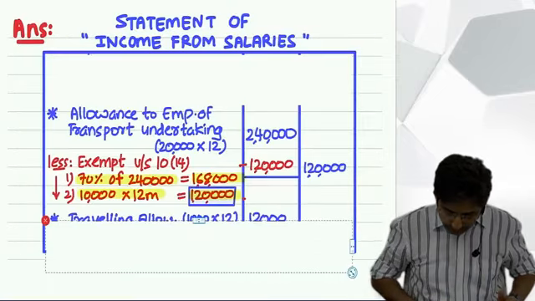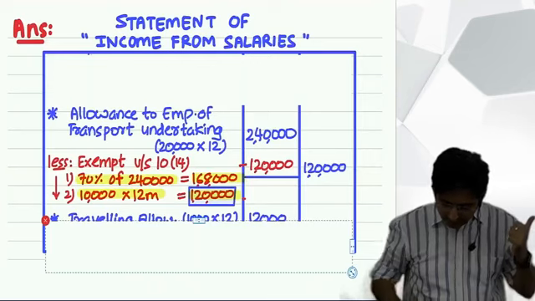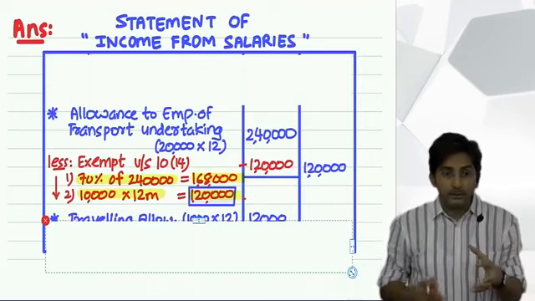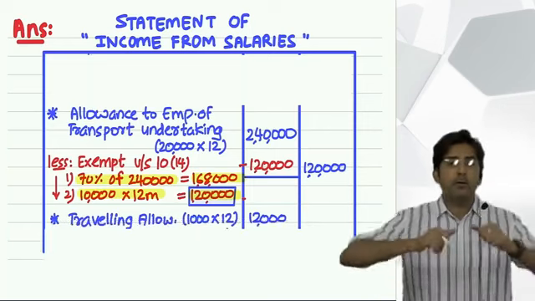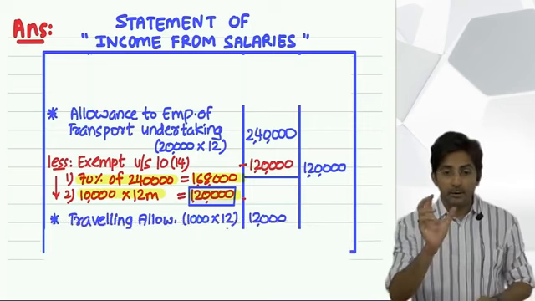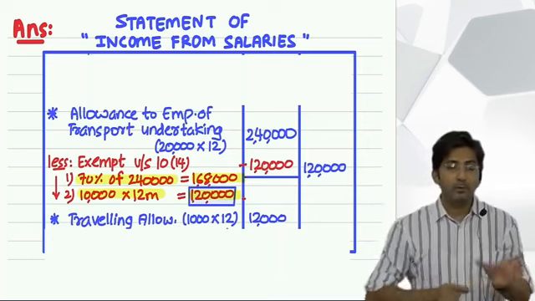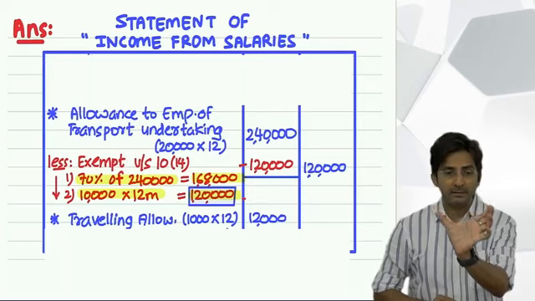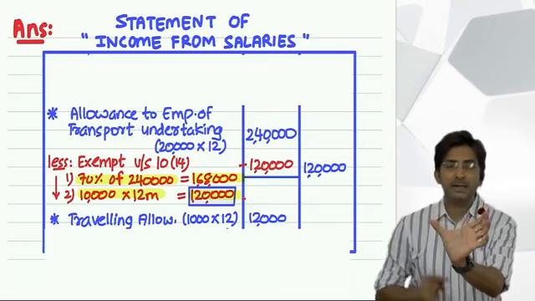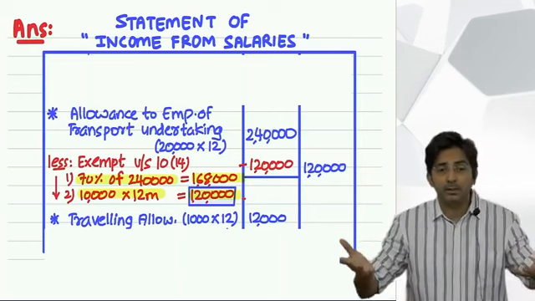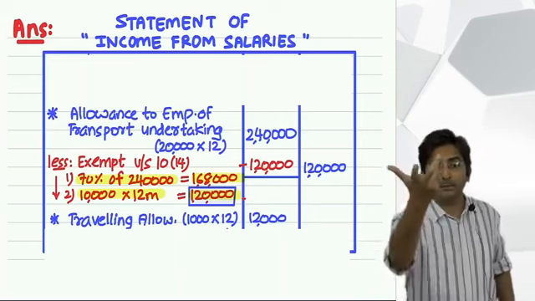In the question, the traveling allowance is given like this. Read. 1000 per month is given. So 1000 per month means this is what he is actually receiving from the boss. See, allowances you don't receive separately. Last lecture what did I say? Your monthly salary you get as a check. So in that monthly salary check, that allowance is automatically included. It is just while teaching the student that it is discussed as a separate item.